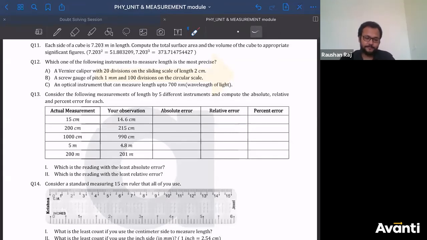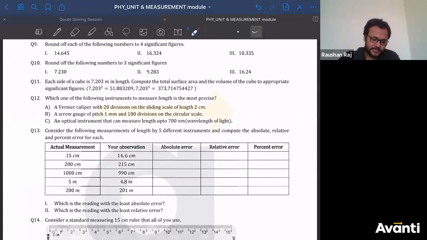Question number 11. What is the problem here, बच्चा? See, each side is given to you. तो बहुत आसान है. Each side is given to you, 7.203 meter in length. Compute the total surface area. What is the total surface area of the cube, बच्चा लोग? 6a square. So if you are going to write this, can I say 6 into a square? तो a into a है.